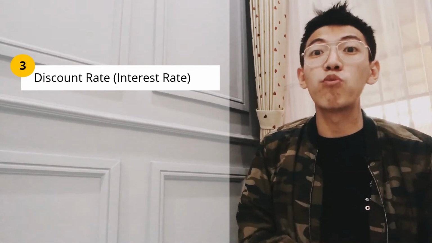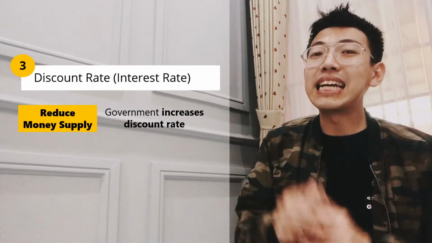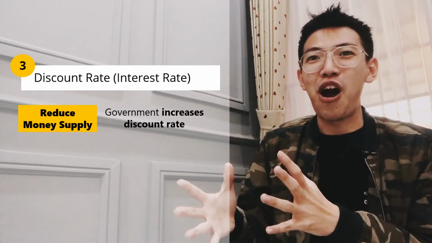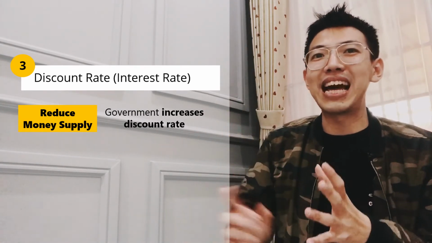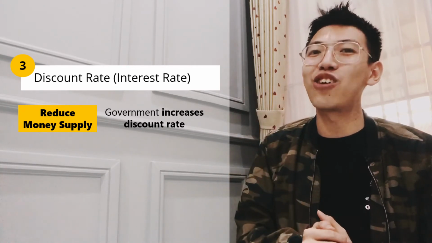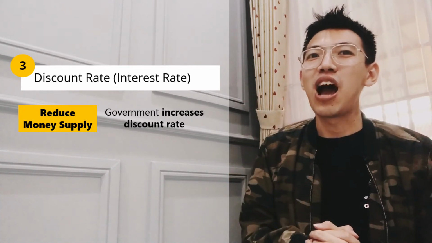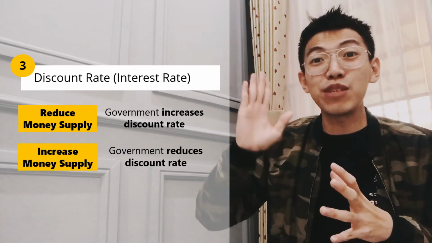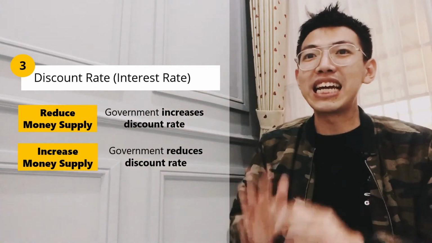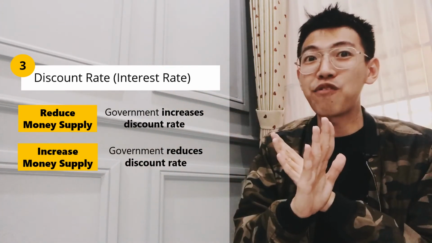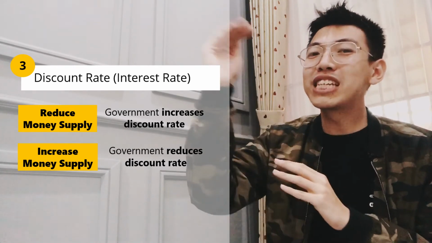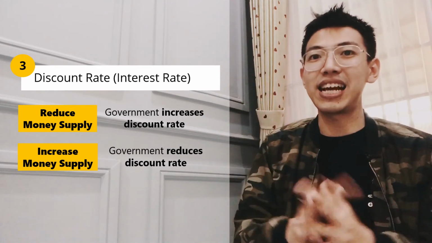So if the government wants to reduce the money supply, they need to make people save. Of course, what they can do is increase the discount or interest rate. While if the government wants to increase the money supply in the market, they need to make people not save. So it means they need to decrease the discount or interest rate.